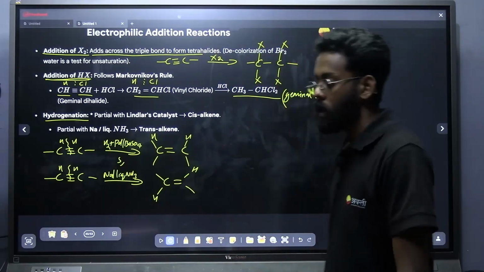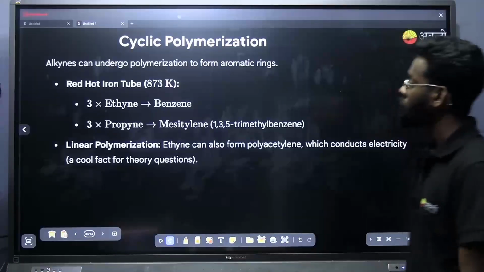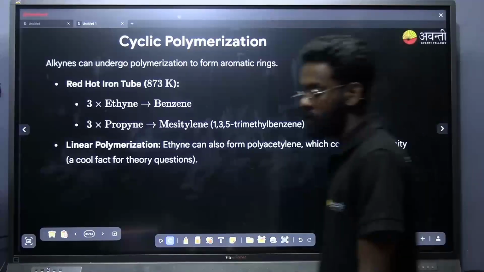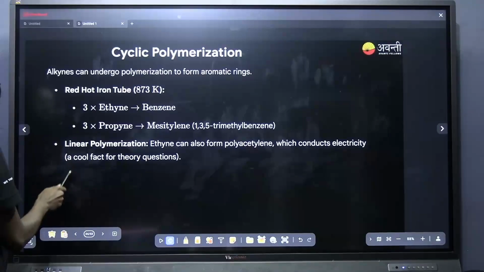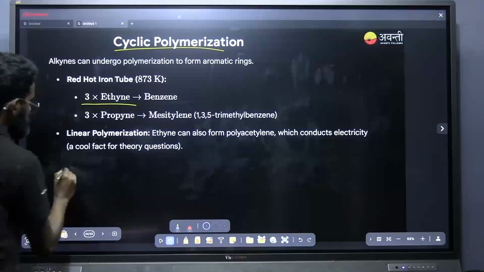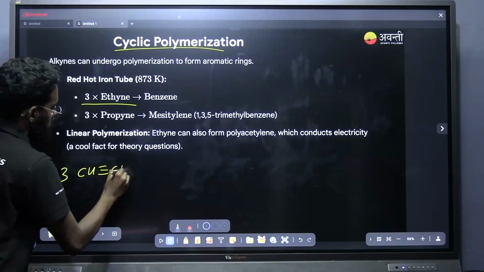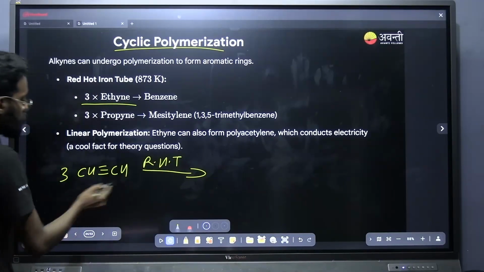Shall I move? Now the last and important one of the alkyne, that is cyclic polymerization. I think you have seen this in many PYQs or many mock tests. If I am taking ethyne, 3 molecules of CH triple bond CH in presence of a red hot tube, what is going to happen?